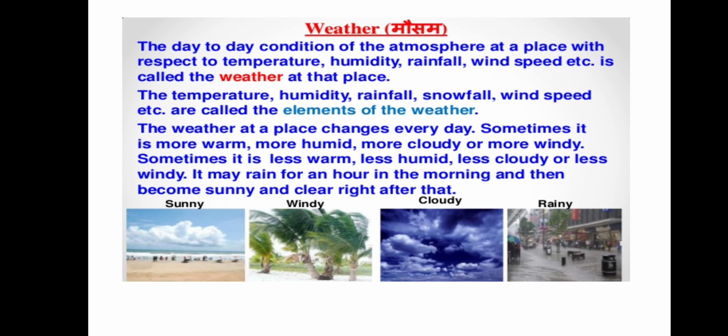The temperature, humidity, rainfall, snowfall, wind speed, etc. are called the elements of the weather. These are the ones which predict what the weather will be the following day.